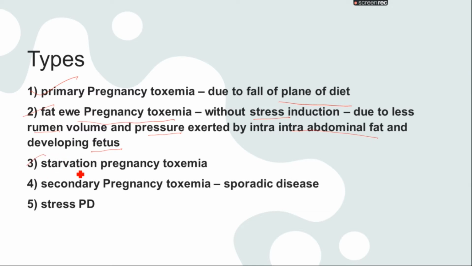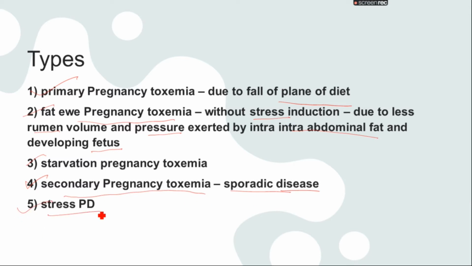Another reason is secondary starvation brings toxemia. When the animal is having no food at all, that causes starvation. And secondary pregnancy toxemia is most commonly due to the diseases of an animal, or we can say due to sporadic diseases or parasitic infestation inside the body, which most commonly engulf all the energy, all the glucose level inside the body, and the animal is left with nothing at all.